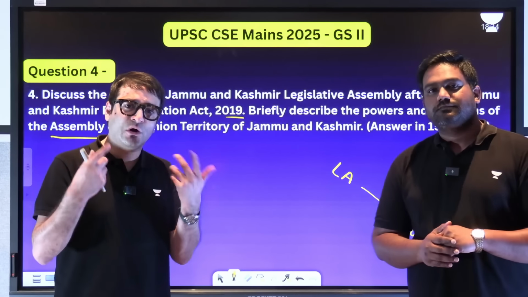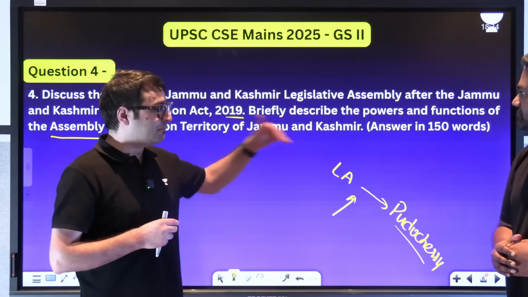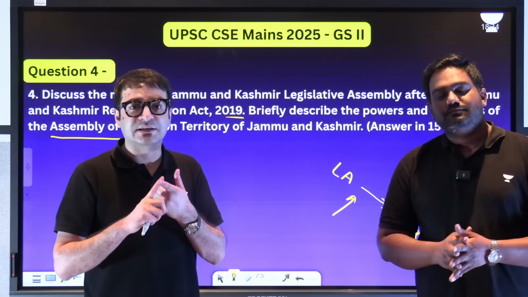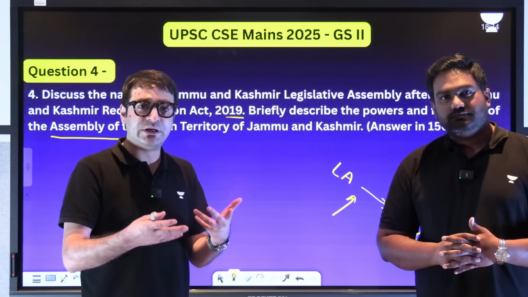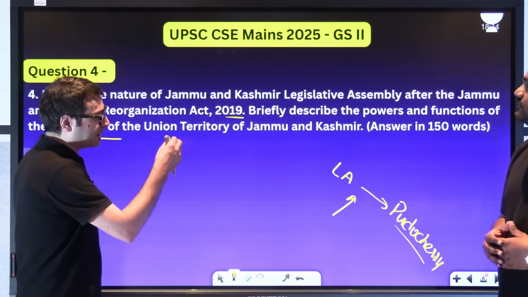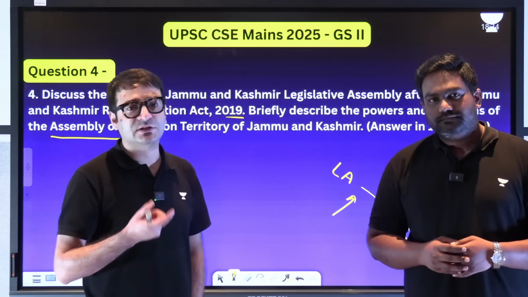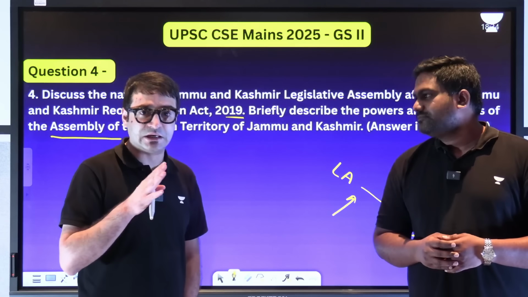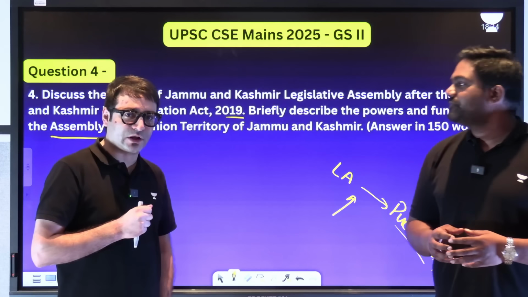Power is you can legislate on all matters mentioned in the state list except law and order and police. You can make a law on any item mentioned in the concurrent list, but even then, Parliament has the power to make a law. Because after all, it is a union territory, it is not a state. And a union territory is directly controlled by the center, is under the control of the center. But if you look at the composition of this Jammu and Kashmir Legislative Assembly, there are some seats which are reserved for women. There are some seats which are reserved for Kashmiri migrants. There are some seats which are reserved for those who have migrated from Pakistan-occupied Kashmir.